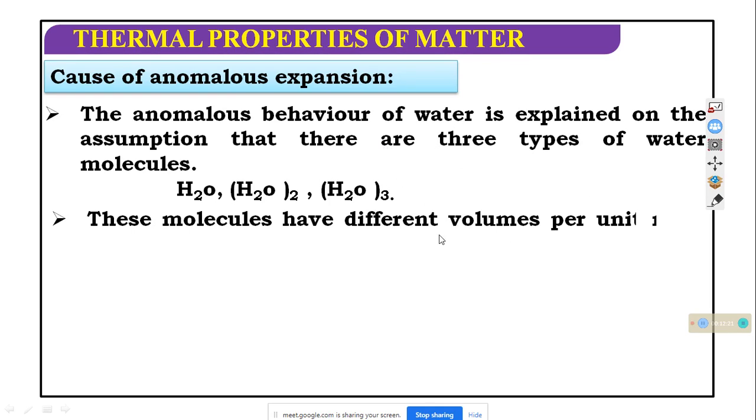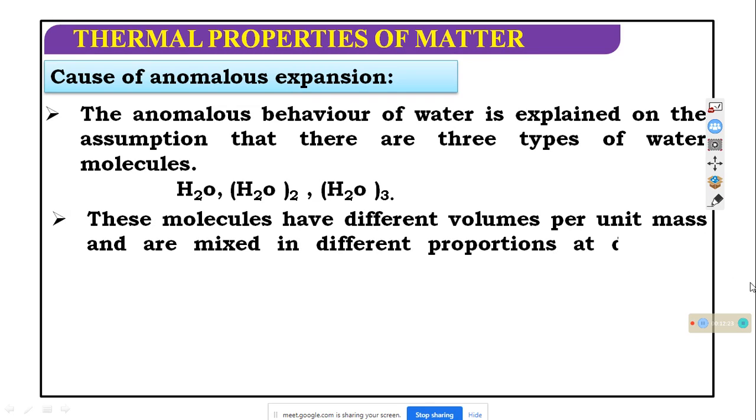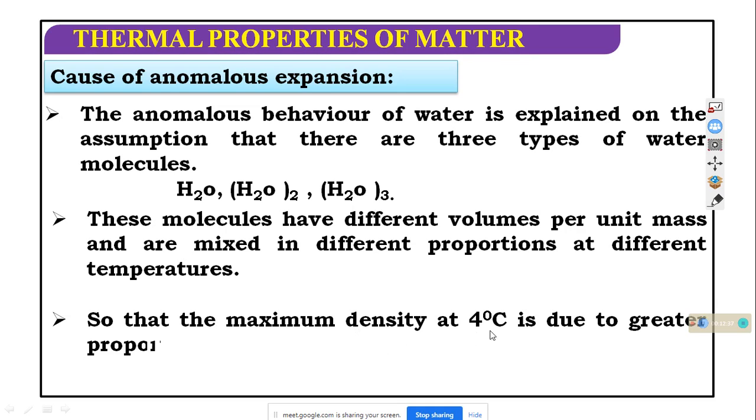The molecules have different volume per unit mass and mix in different proportions at different temperatures. Next. So the maximum density at 4 degree C is due to the greater proportion of the higher types.